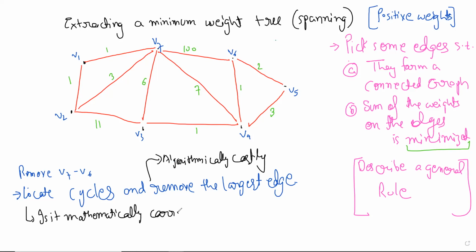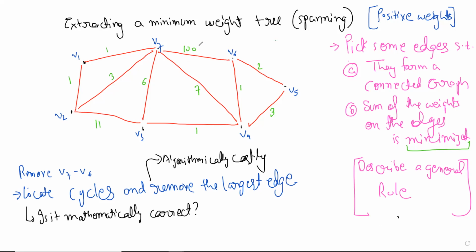I do not know. I have never thought about it because usually we want it to be algorithmically correct first. So let's think about it, if we can find an answer now. Is it going to give us the minimum tree? Let's think. Maybe you can take some small example and see what will happen.